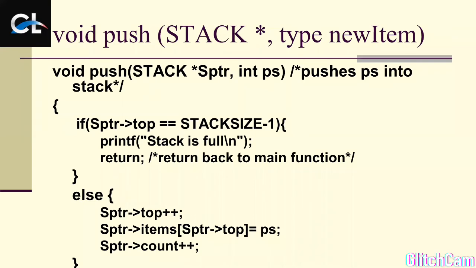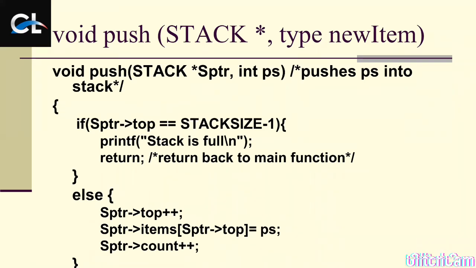And SPTR.top++, what does it mean? Like in the diagram, top is at index 4. With respect to this reference variable SPTR, we can use postfix or prefix, anything we may use. If I use postfix or prefix, what happens? The value of top is increased by 1. If it is at index 4, now it is at index 5. After that, you can see here, item is used as an array variable.